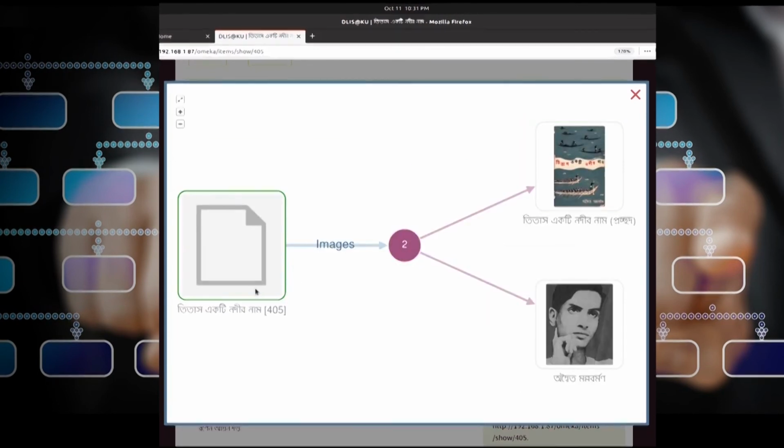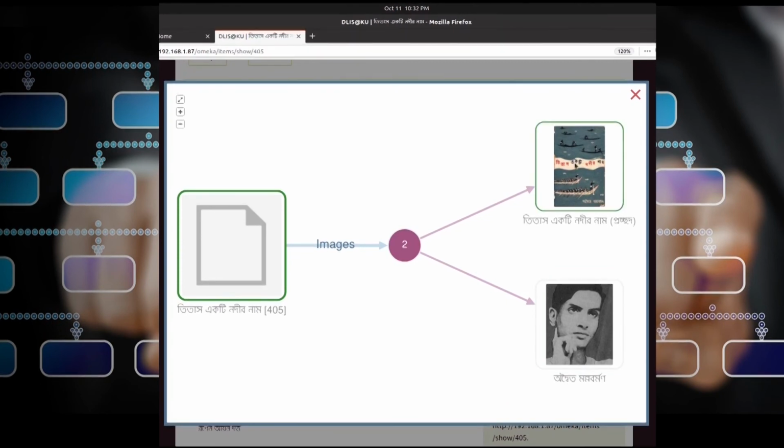If I click here, it can show me, this is a kind of browsing, but you can see how I am exploring different kinds of unexpected resources, or I can retrieve unexpected resources which are somehow related with each other. Now it is saying that this primary reference object has got two related objects, one is the cover page illustration, one is the author. Again I can move in two ways. I can go by the author way to explore the different kinds of things related with the author, like biography, his other works and so on.